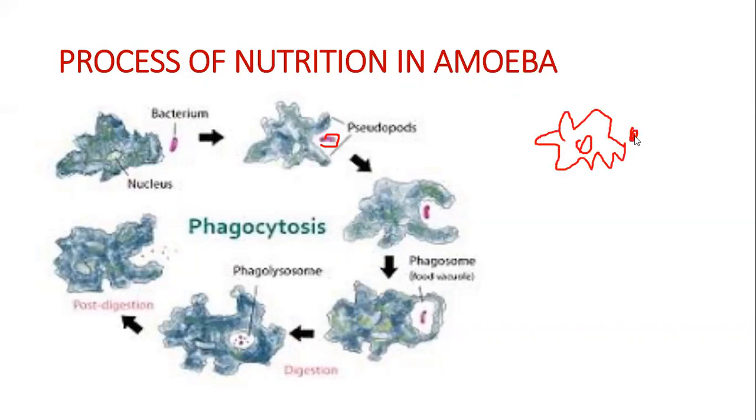When it sees the food, it forms false feet. That is the reason amoeba has pseudopods. Pod means foot and pseudo means false. So amoeba has false feet. It moves around and eats it up, engulfing the food material.